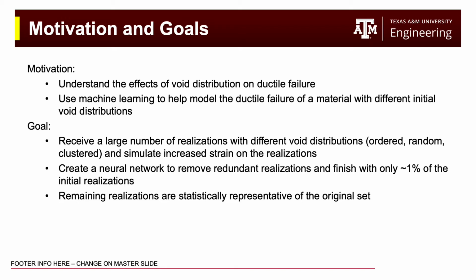Because of this, we are creating a neural network to remove redundant realizations and finish with only 1% of the initial realizations. This would greatly reduce the time needed to run. Furthermore, these remaining realizations would be statistically representative of the original set.